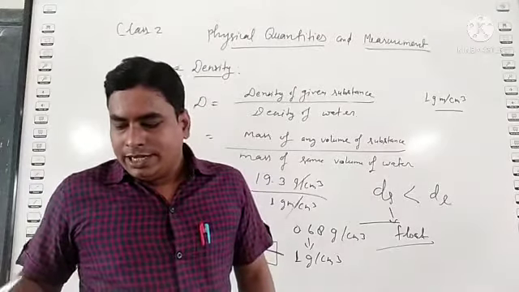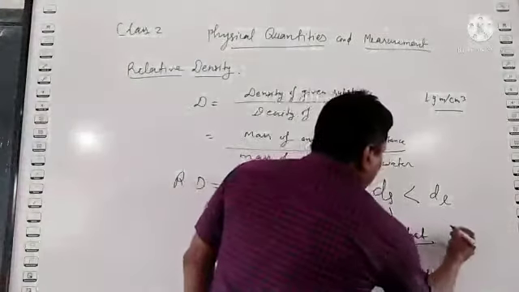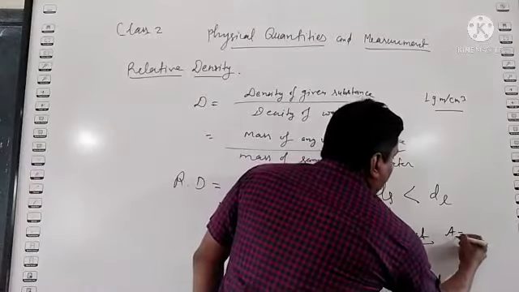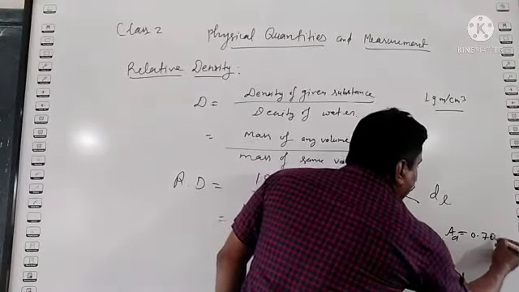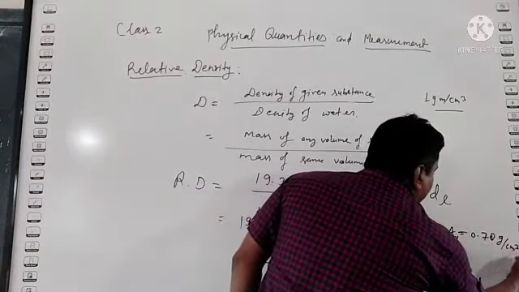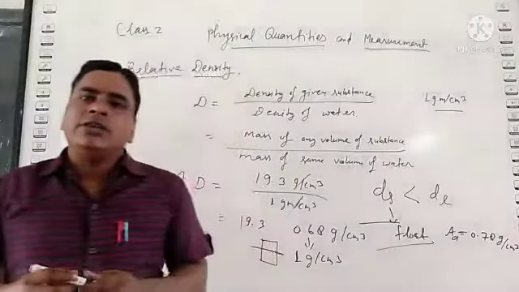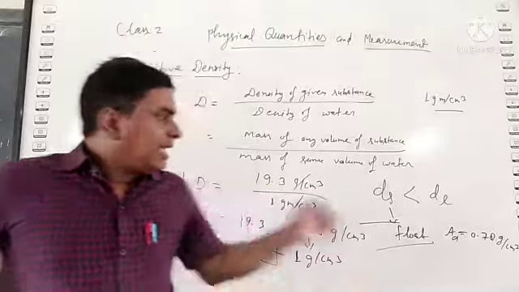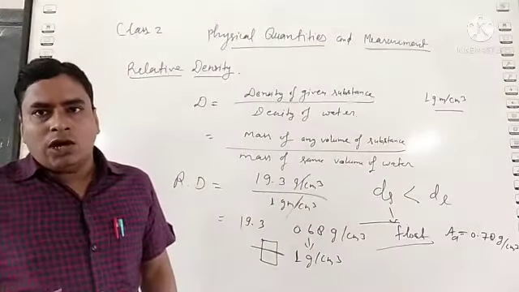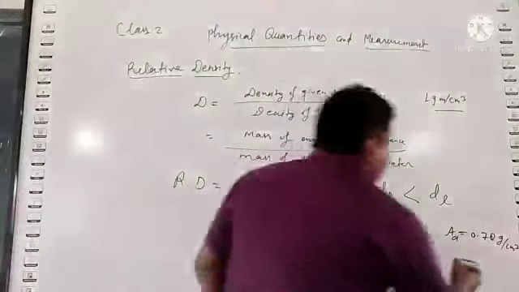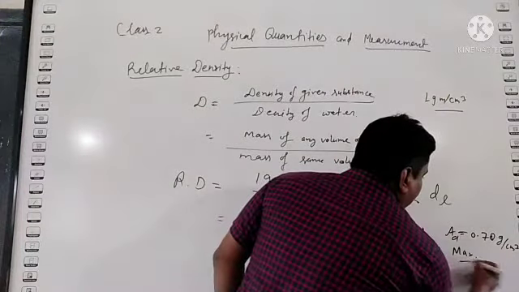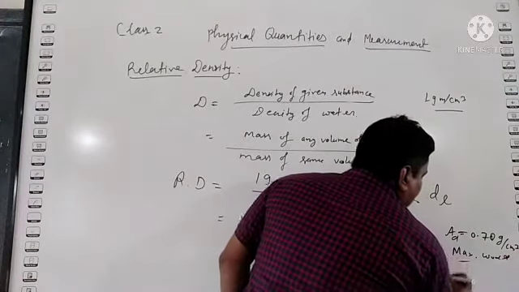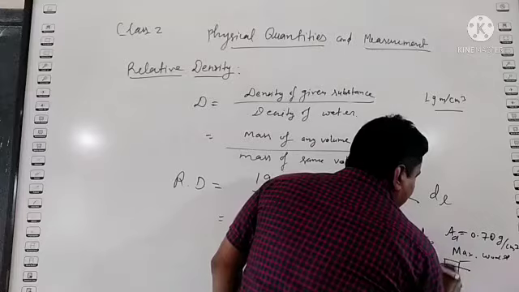In case of alcohol, the density of alcohol is 0.78 gram per centimeter cube. So in case of alcohol, the maximum volume of wood will sink down.